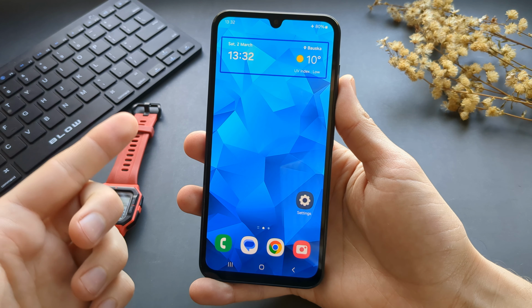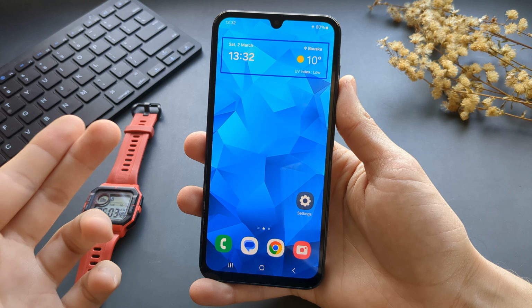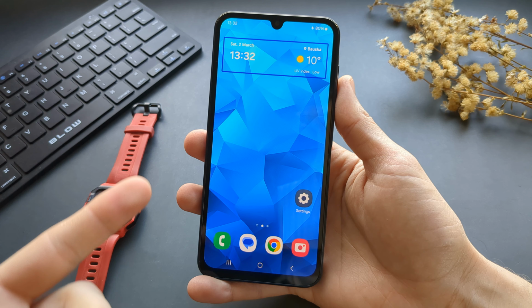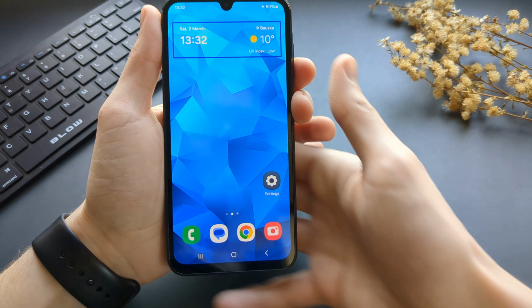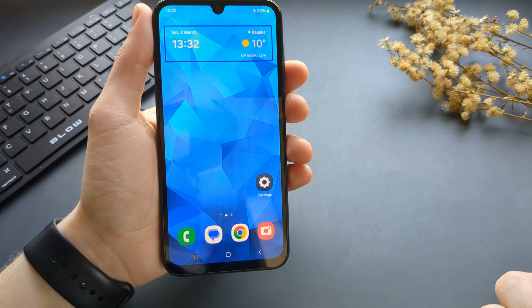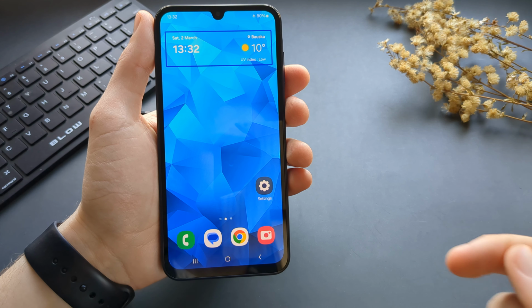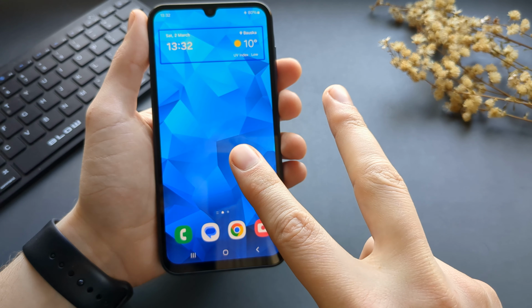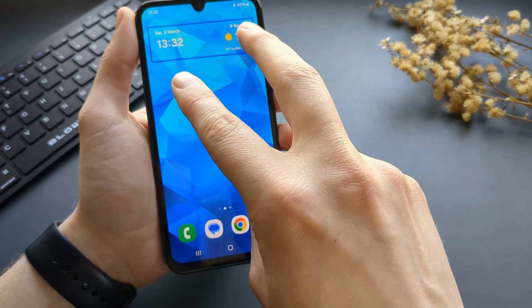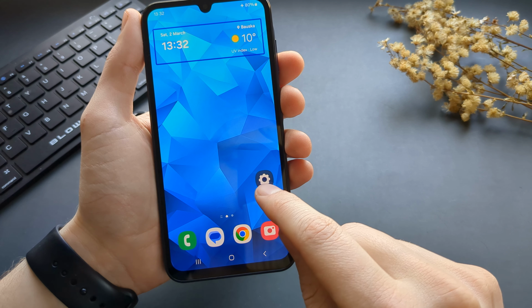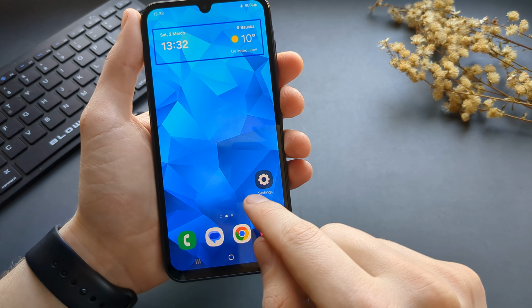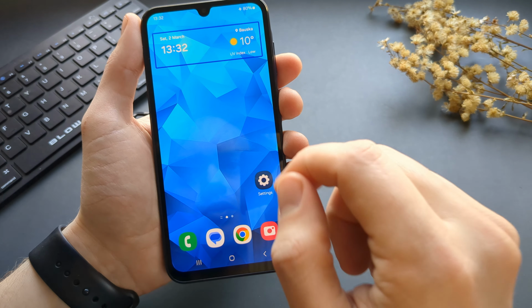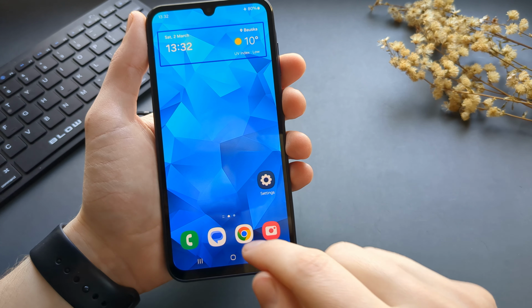In this video, I will show you how to disable or enable TalkBack on your Samsung Galaxy A25. So, if you have accidentally enabled this mode, this is how you get out of it. You have to use basically two fingers at the same time to scroll the phone and tap once on any item to select it, and then double tap on it to basically enter the thing.